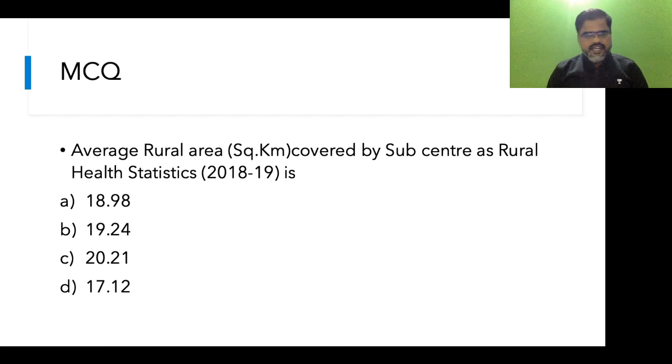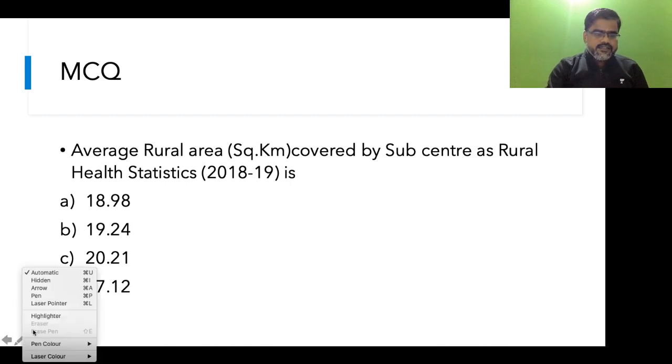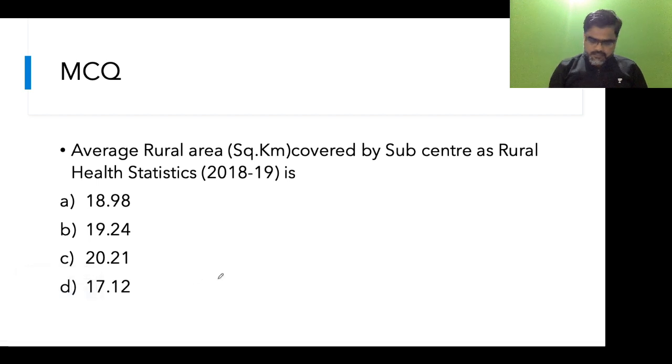Venkat Nikhil is answering B. Anyone else who can give a try? Just give a try, this is just for our understanding. We should know about that. So the question is how much square kilometer area is covered by a sub-center. You may wonder how it is possible to remember the values. Now I'll just tell you, the answer is 18.98.